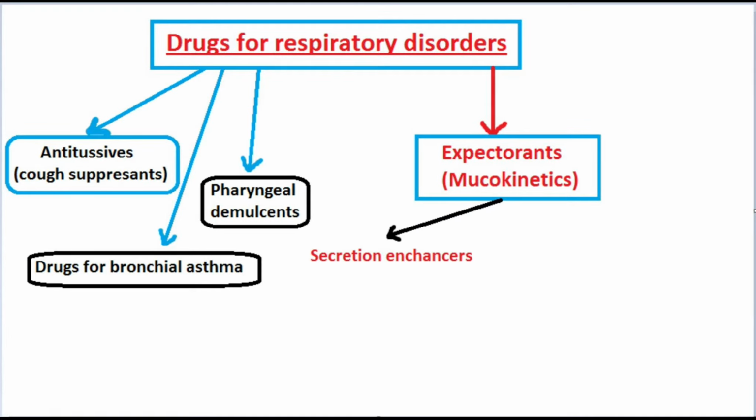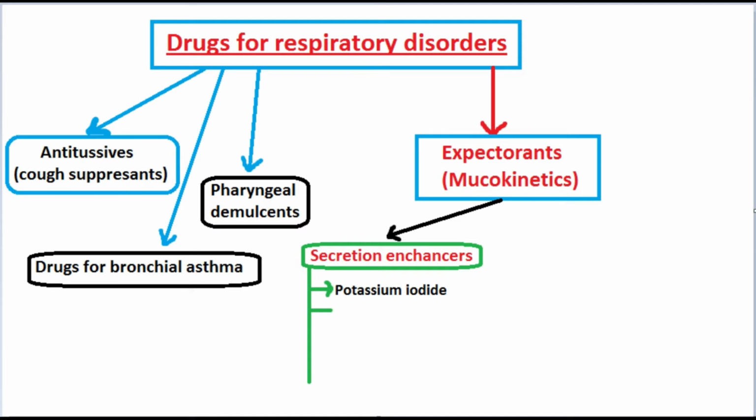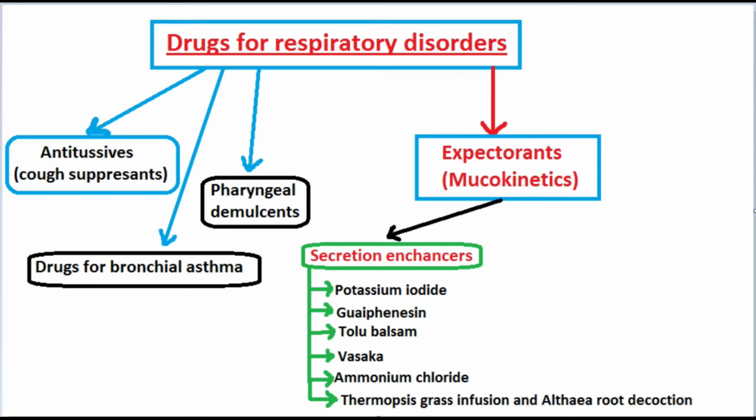The first one is secretion enhancers. Basically, they increase the volume of airway secretions by increasing the amount of water in them. Examples of secretion enhancers are potassium iodide, guaifenesin, tolu balsam, Vasaca, ammonium chloride, Thermopsis grass infusion, and Althea root decoction.